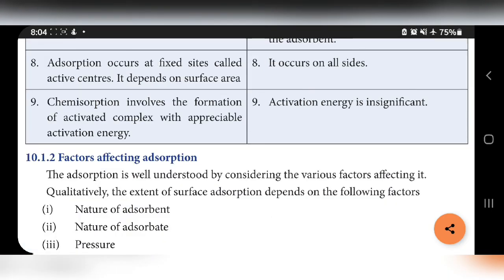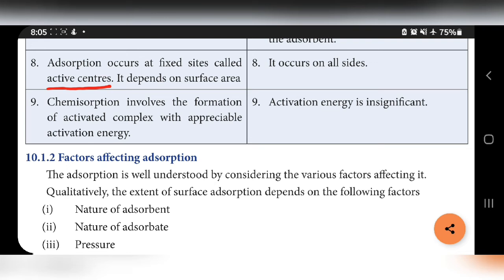Adsorption occurs at fixed sites called active center. Adsorption usually takes place at active center only. So it depends on surface area, because in that area only it is having more cracks, peaks, corners. By using that, in that particular area bond takes place fastly, so adsorption can easily take place. So adsorption occurs at a fixed site, that is called as active center. That active center depends on surface area, but in physical adsorption it occurs on all sides.